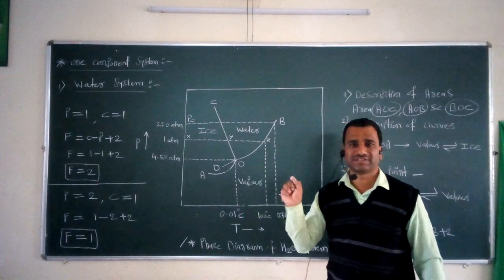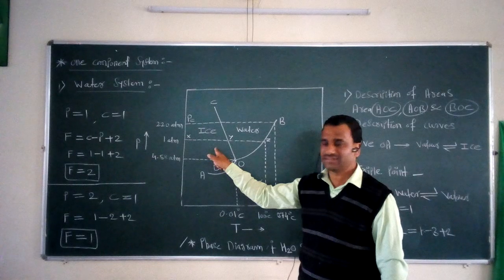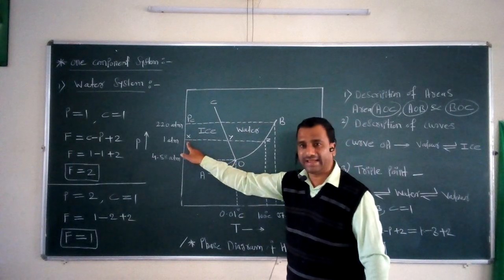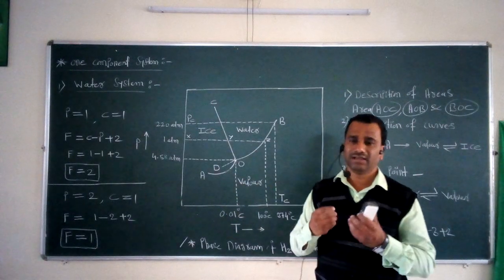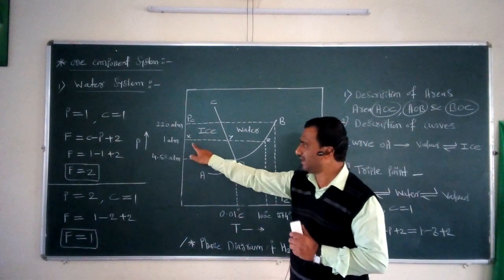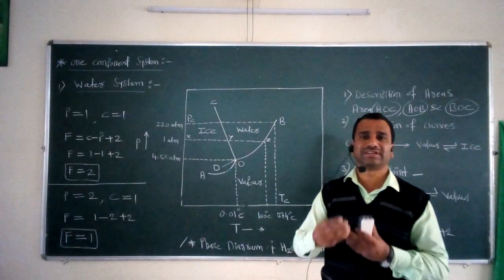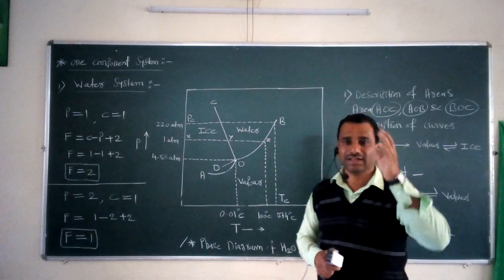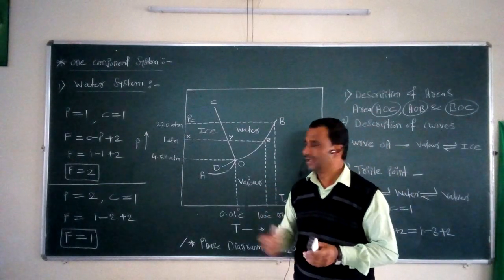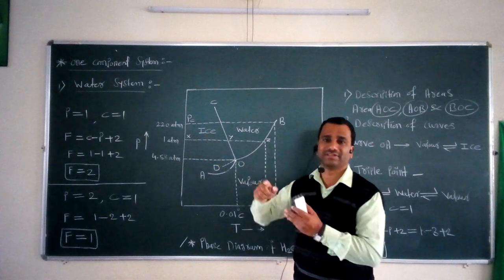We change the temperature, keeping pressure constant. So what happens? Going from x toward this y, the temperature goes on increasing. Initially, at this point x, the ice phase is present, but gradually, as the temperature increases, melting of the ice takes place. So at the higher temperature, this melting process of the ice can start.